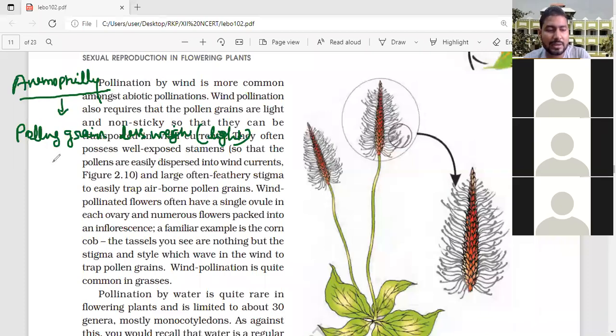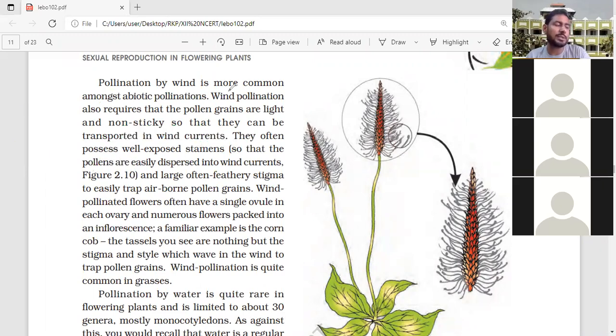Second condition: it should be non-sticky. Suppose air is blowing. If the pollen is sticky, what happens? With the air current they move some places, but they stick together and cannot move. So non-sticky is the second condition during anemophily. The pollen grain is light and non-sticky, so that it can be moved very easily.